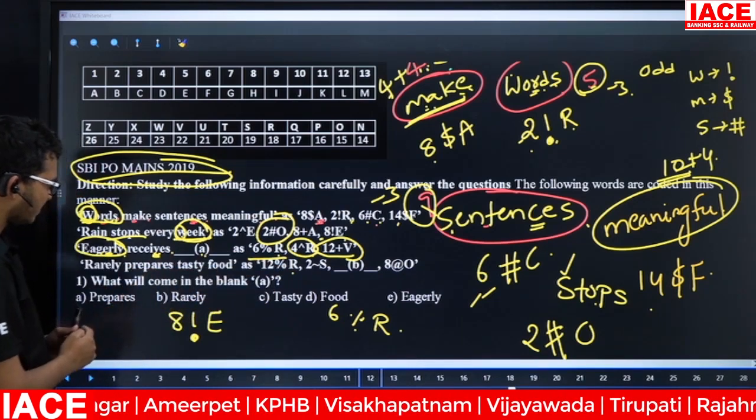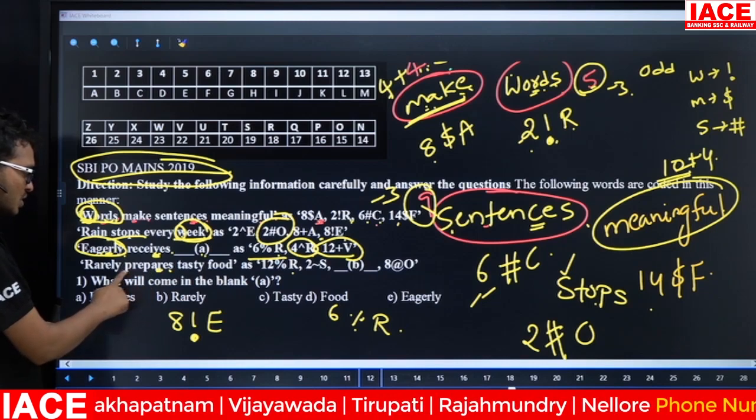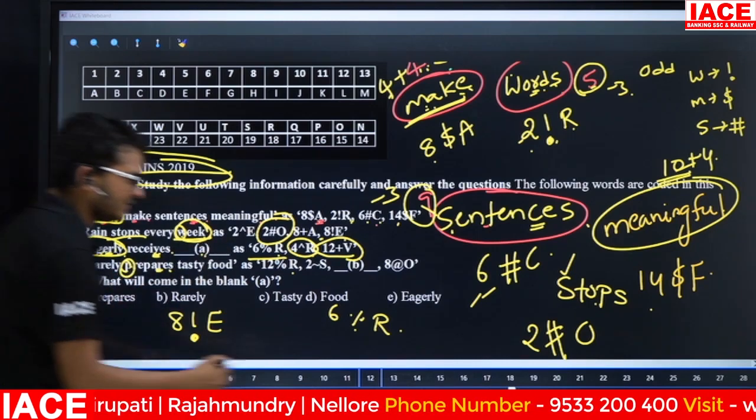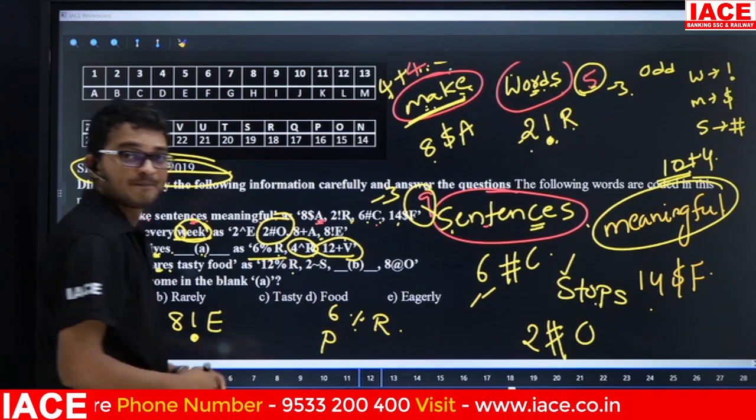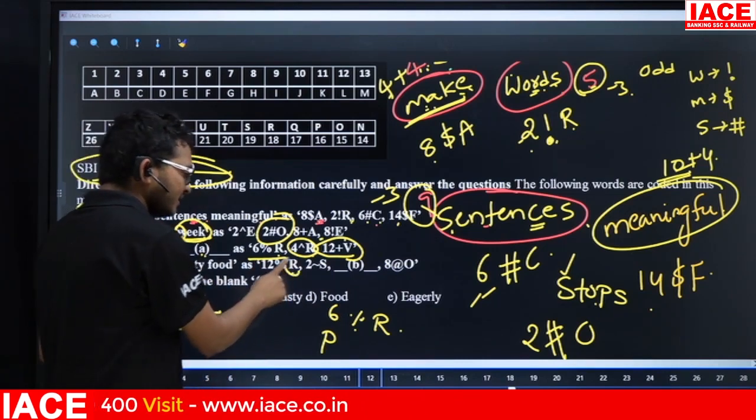Third letter is R. Third letter is R means what? Starting with P means the symbol is what? Percentage. That means this one is what? Here P and D. See here. Friends, 12% is R. Here R, logic is what?